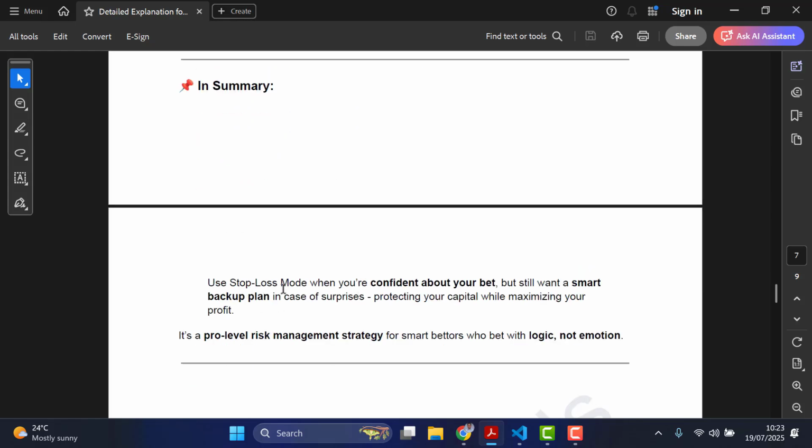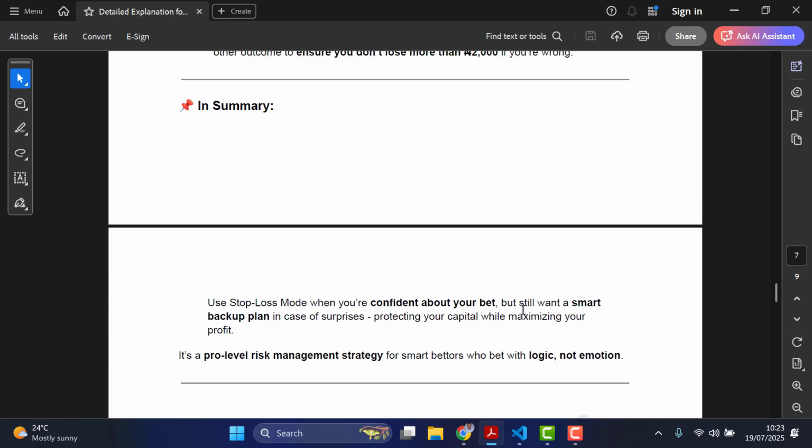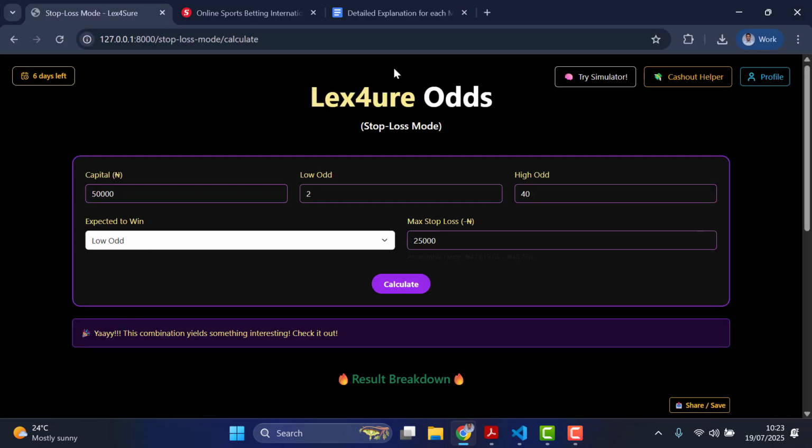So in some way, use stop loss mode when you are confident about your bet, but still want a smart backup plan in case of surprises. Protecting your capital while maximizing your profits. So it's pro level risk management for bettors, not with emotions. All right. So this is just a quick summary about what this feature is all about. So let's go to the next one.